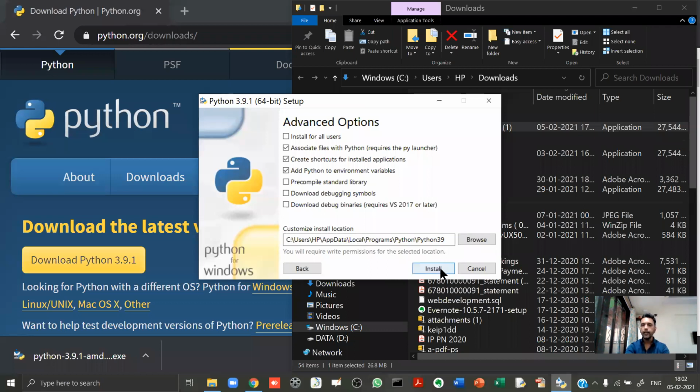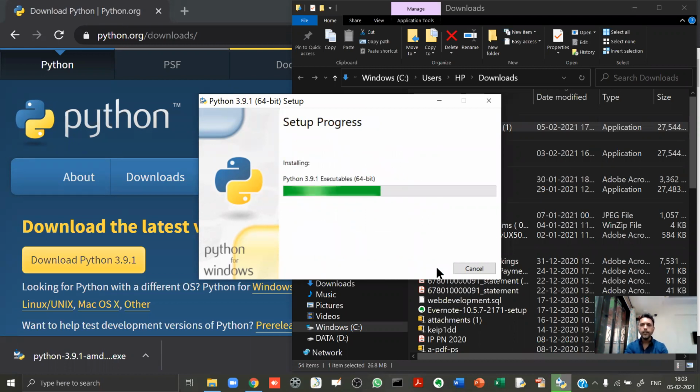Now, finally, I click on install. See, I click on install and very soon it will be installed. Okay, let me just see. I have done everything properly. By the way, if you want, you can even put a tick mark over here, install for all users. Sometimes on one particular computer, several users are configured. So if you put a tick mark over there, Python will be available to all the users. Anyway, I leave it as it is and I click on install.